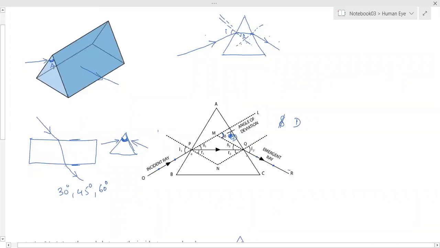After drawing, the same activity that was performed for the glass slab, we have to perform for this prism also. So in this case, light enters this way. Here we have to insert 2 pins. Place the prism, and looking from this edge, we have to insert 2 more pins such that all 4 are in one line.